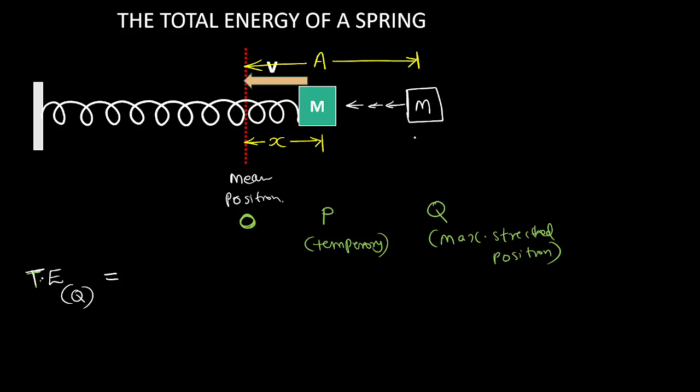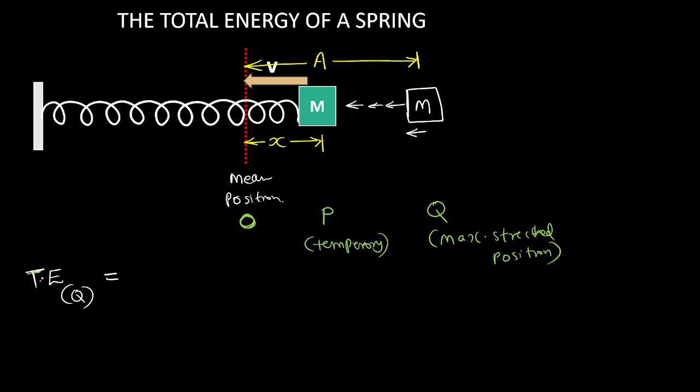At Q, it is the maximum stretched state. If I release it, its initial velocity will be 0. You agree with me? Initially I am holding this maximum stretched state, and if I release it, the initial velocity will be 0.